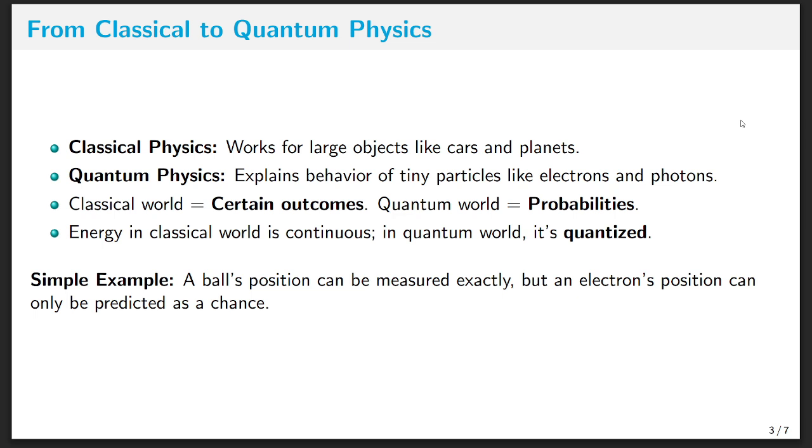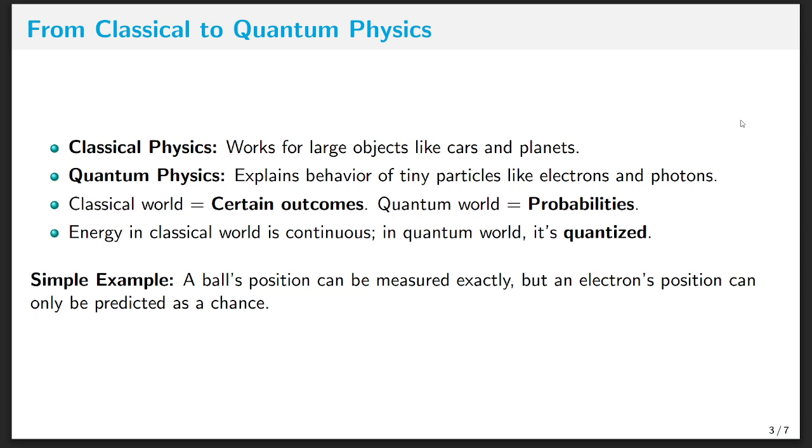Let us talk about one example. If a coin is tossed, there are two possible outcomes: one is heads and another one is tails. In classical physics, we say it will be one output, either heads or tails. But quantum says that a particle can be either heads or tails, or it can be in superposition, which means both states at a time.